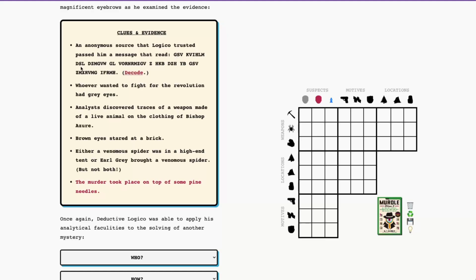The person who, and then W-A, that's going to be wanted to, and then let's see, do we have V yet? No, I don't think so, but let's see what we do have. We have E, T, oh, T-E-A-S.